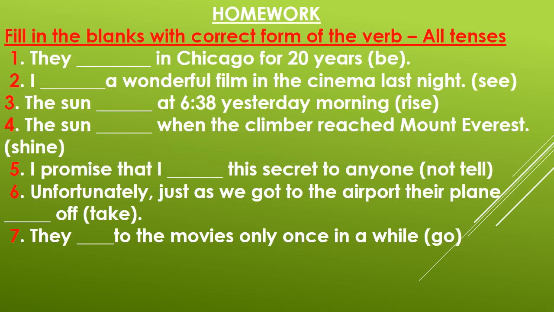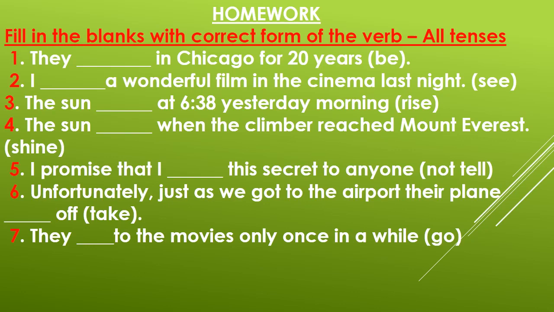Now homework. Homework is filling the blanks with correct form of the verbs, and you are supposed to use all tenses. It is a mixed exercise of all tenses. Here are some sentences like they dash in Chicago for 20 years. Verb is be. Next is I dash a wonderful film in the cinema last night. Verb is see. The sun dash at 6:38 yesterday morning.